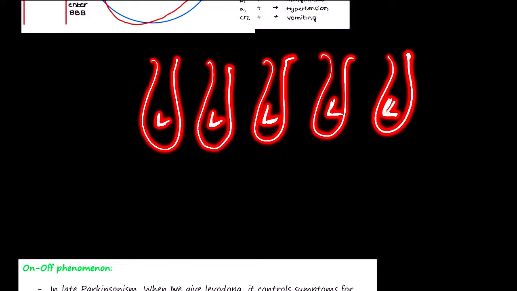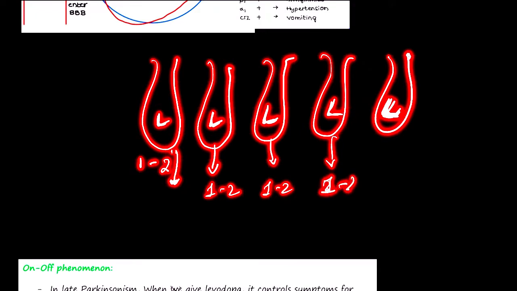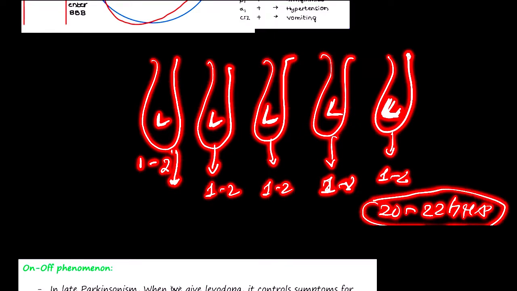Let's say in these neurons, in vesicles. Now what will happen is that the stored levodopa will be released over the first 1 to 2 hours, and then another 1 to 2 hours it will be released. Like this, the levodopa which is given will control the symptoms for how many hours? 20 to 22 hours. So this is the normal condition. That means it is being stored and then used successively.